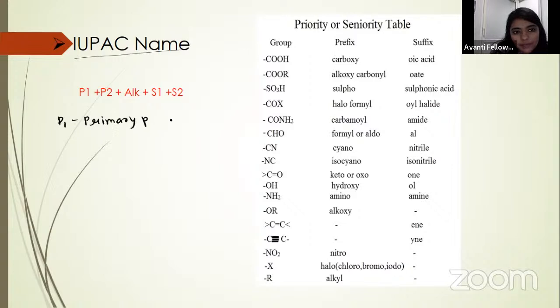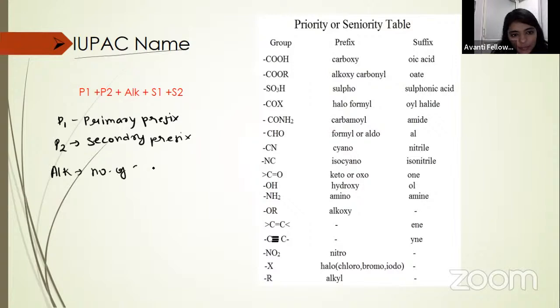prefix. Then your P2 is secondary prefix. Then your ALK is your word root, how many carbons are present. ALK is your number of carbon atoms. Then your S1 is primary suffix. Then your S2 is secondary